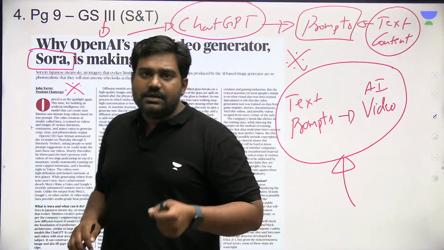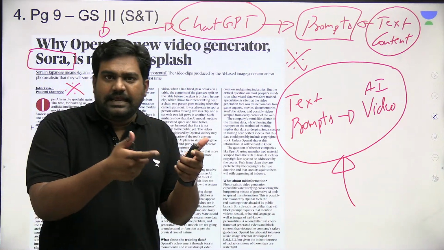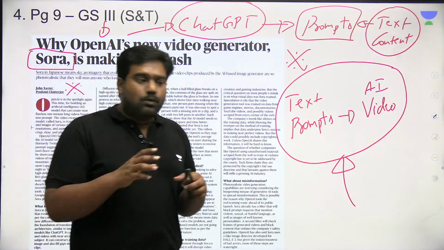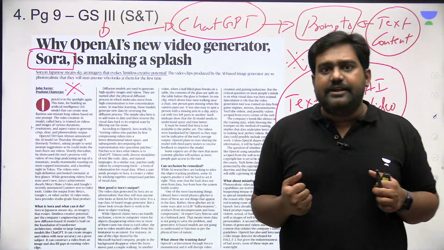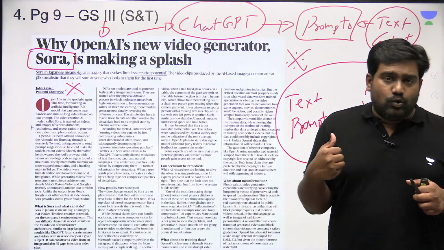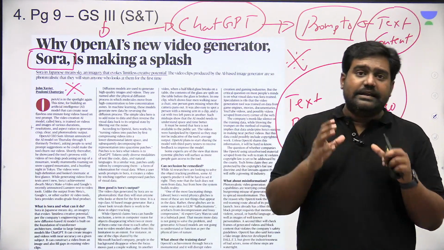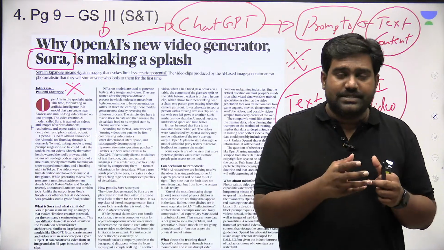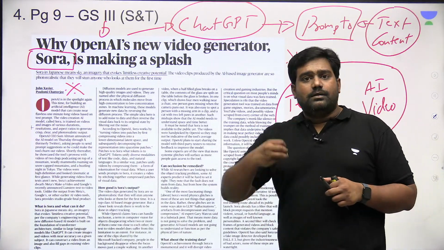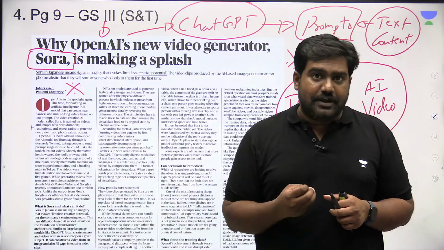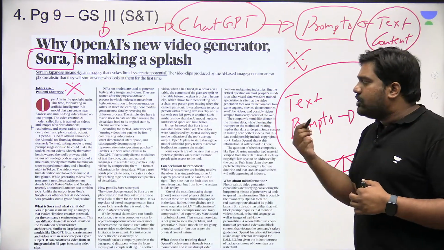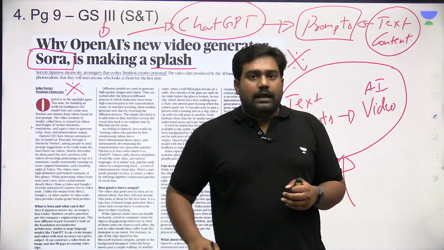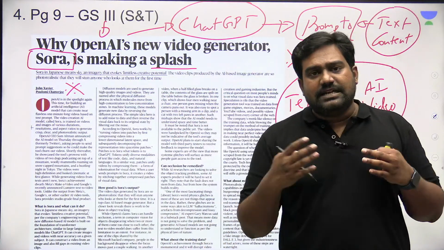Let's say I give a prompt saying I want the image of a cat eating ice cream, right? I want a video of, let's say, a cricket match in a particular stadium. So this AI tool can actually create hyper realistic, ultra realistic visuals, which looks like a genuine, originally created organic video. It is that good. So OpenAI has launched this tool, Sora, and this again raises the same questions and concerns.